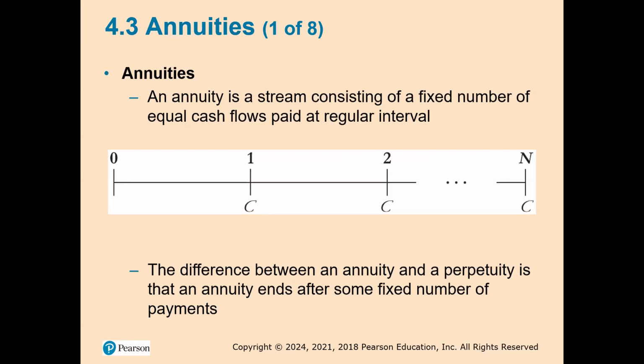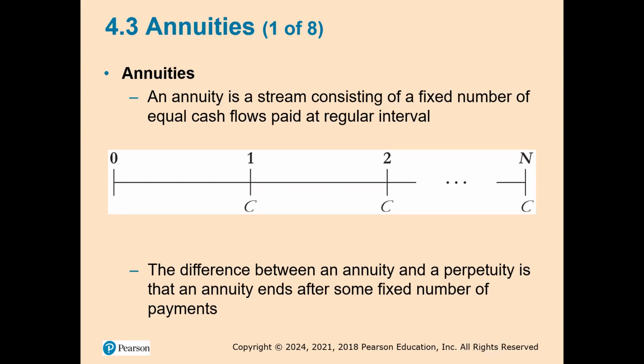Annuities. What is an annuity? An annuity is a stream consisting of a fixed number of equal cash flows paid at regular intervals. Again, annuities are a stream that involves a series of periodic payments made or received over time.